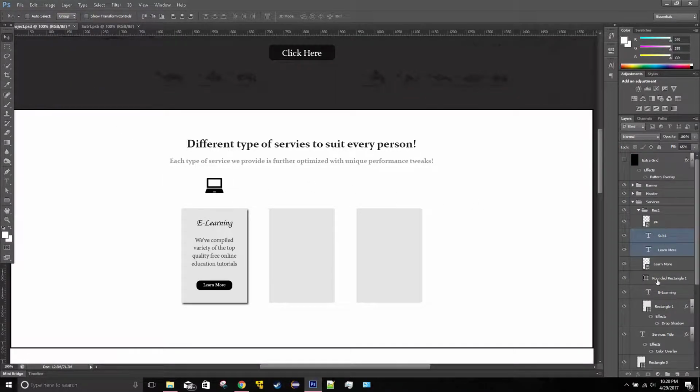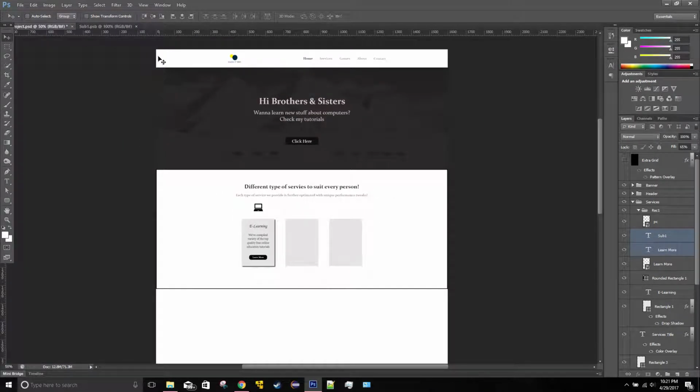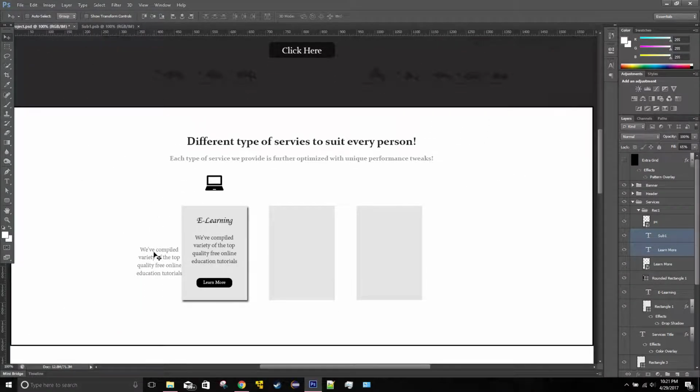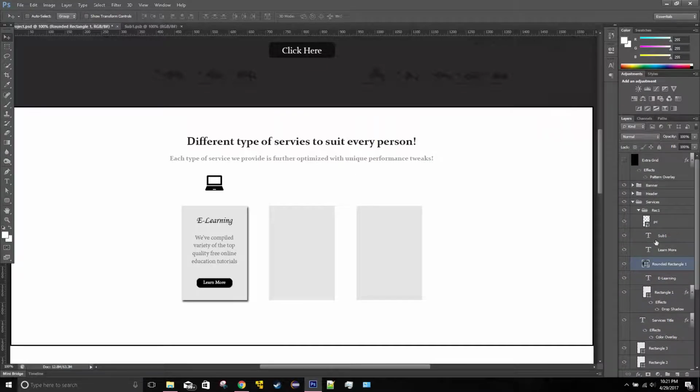And you're not going to actually see them because they're all the way to the left right there. That's where it copies it to. Then I'm going to move it like that, and I'll put it exactly on top of it like that. And right now I can get rid of this smart object because I don't need it anymore.